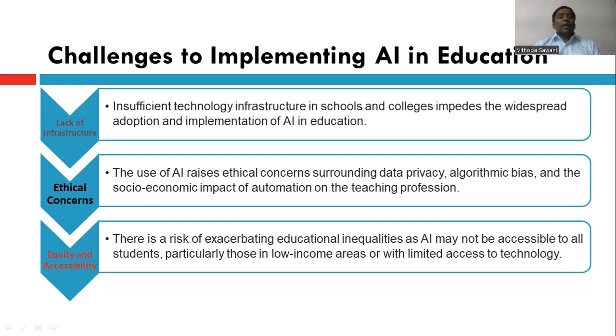The second one is ethical concerns. When we talk about ethical concerns, data privacy is very important, along with algorithmic bias and the socio-economic impact of the automation of teaching professions. Socio-economic status is very important when we talk about implementing AI in education.